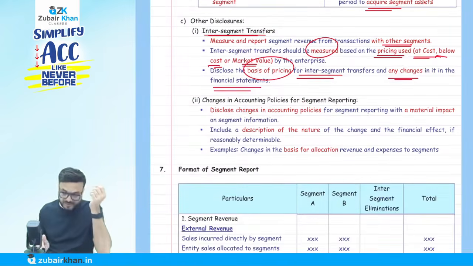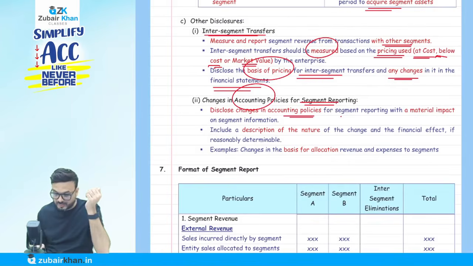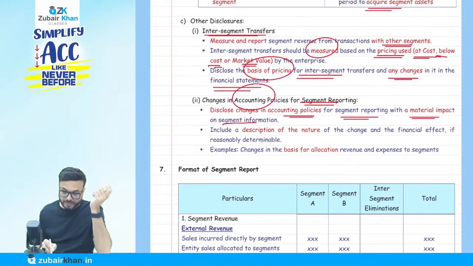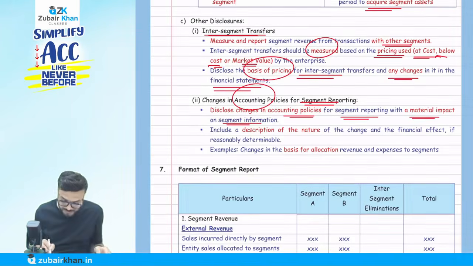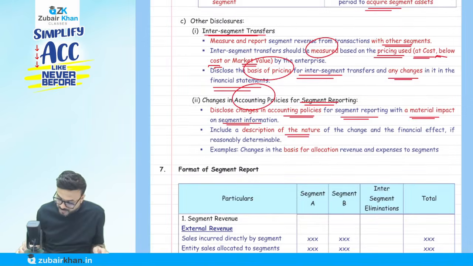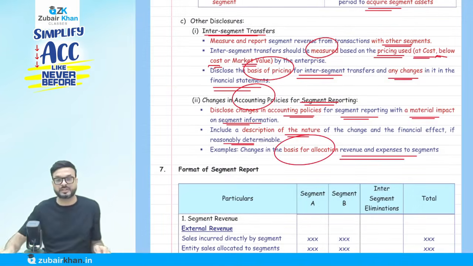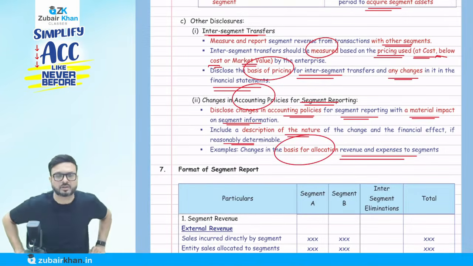Okay. If there is a change in accounting policy for segment reporting, they say disclose the changes in accounting policy for segment reporting with a material impact on segment information. Include a description of the nature of the change and the financial effect if reasonably determinable. Example: changes in the basis for allocation of revenue and expenses to segments. This is also very simple, and not so important.